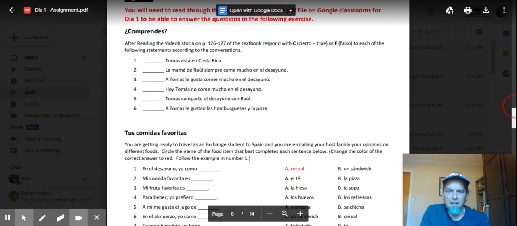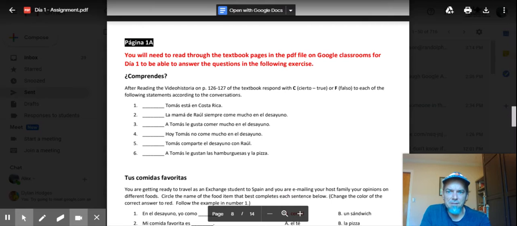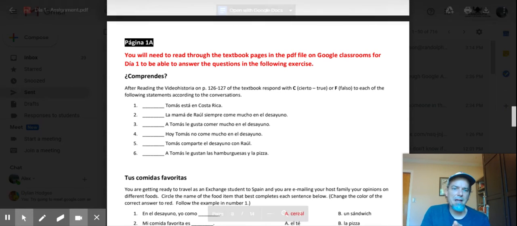The next exercise, comprendes, you're going to have to go back and look at the textbook pages 126 through 127, the video historia, the conversation that we just talked about. And you need to put down C, for cierto or true, or F. These statements, are they true or false? Tomás está en Costa Rica. Thomas is in Costa Rica. Is that true or false, according to the video historia that you just read?